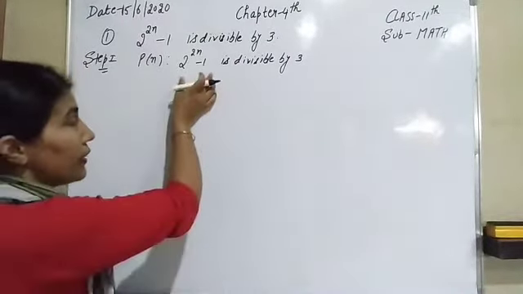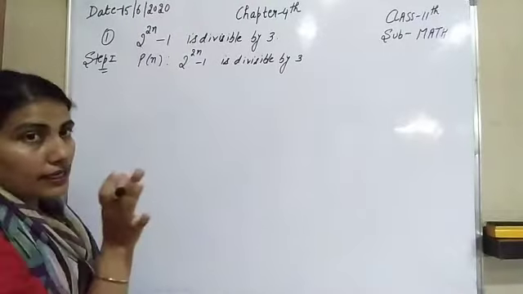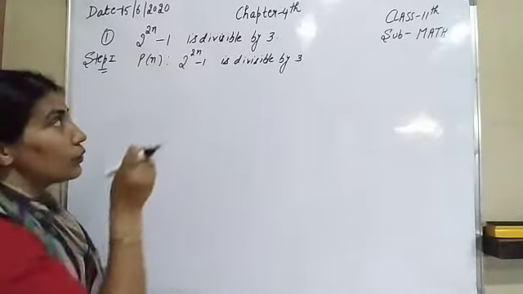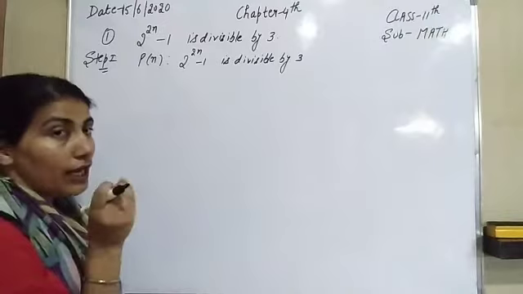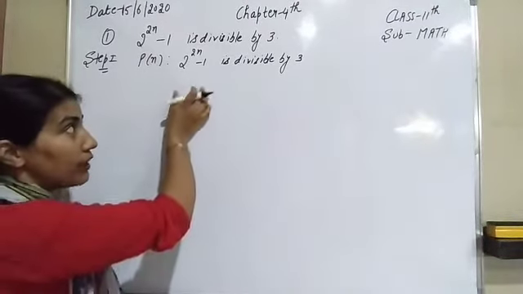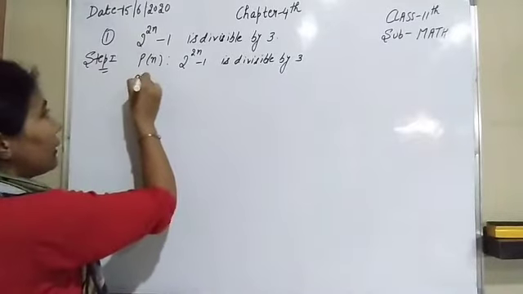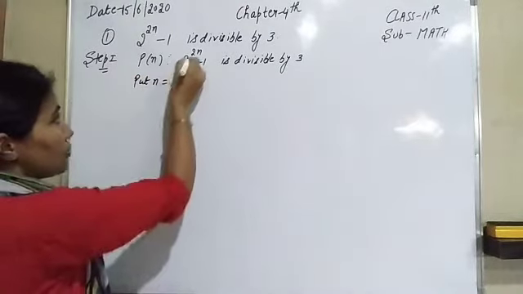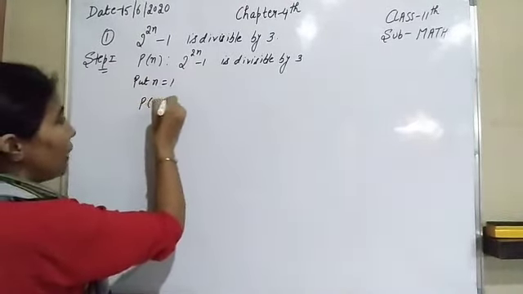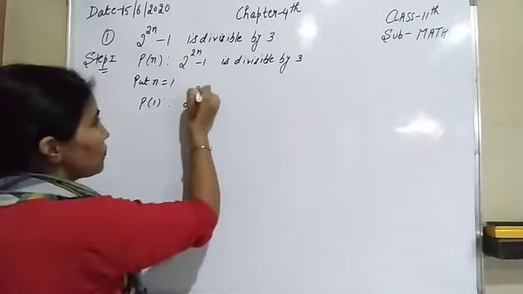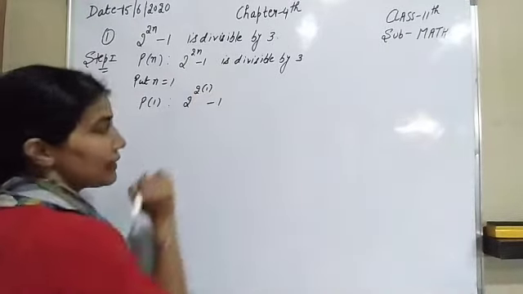Now look here. It's not a left hand side and right hand side. That is the statement only, 2 raised to power 2n minus 1, and we have to check by putting n equal to 1 whether that statement is divisible by 3 or not. So put n equal to 1 in the first step. So P(1) is the statement 2 raised to power 2 into 1 minus 1.